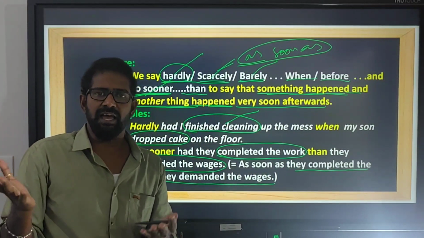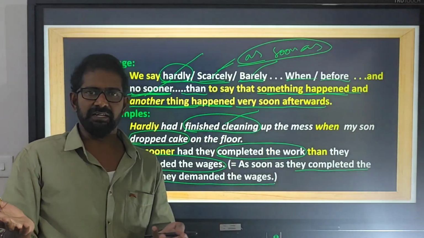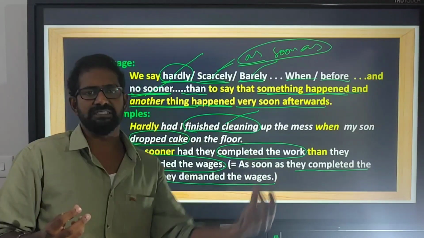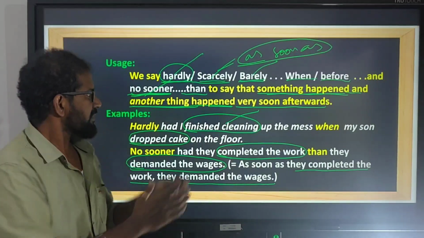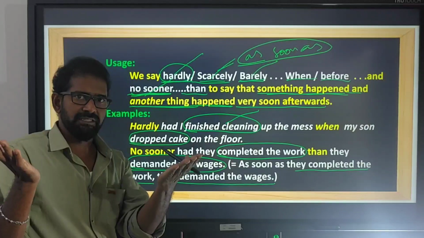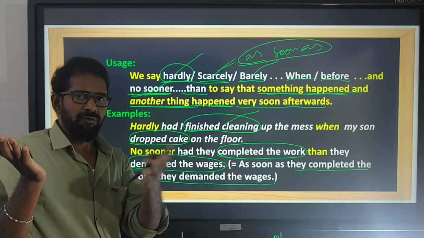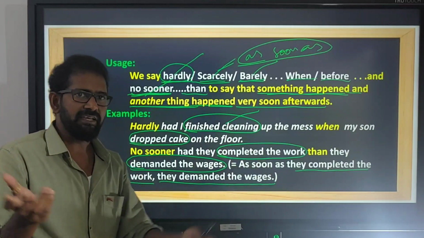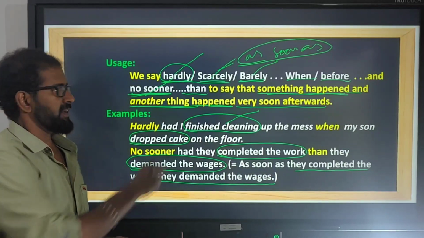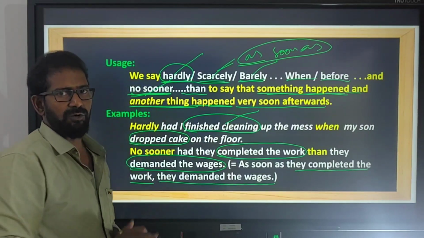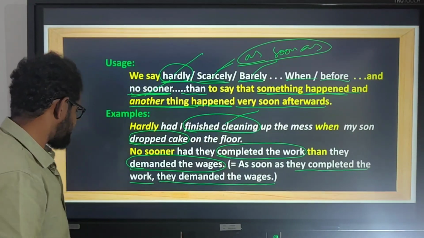When two actions happen, one after the other, and the second action happens immediately after the first action. So when we come across two sentences that are supposed to be completed one after the other immediately, then we use these correlative conjunctions.